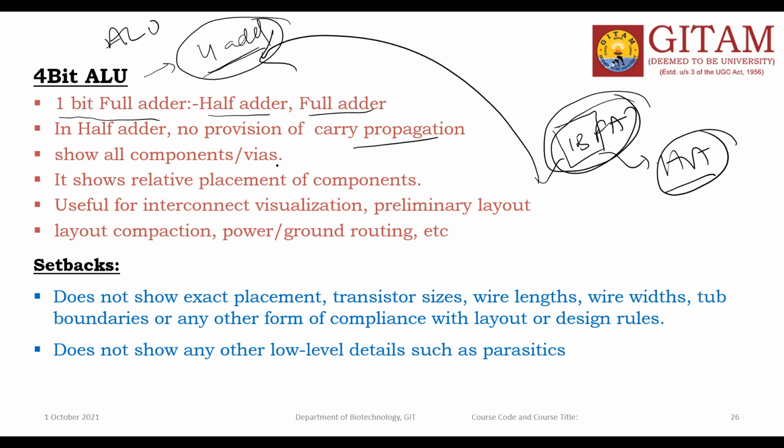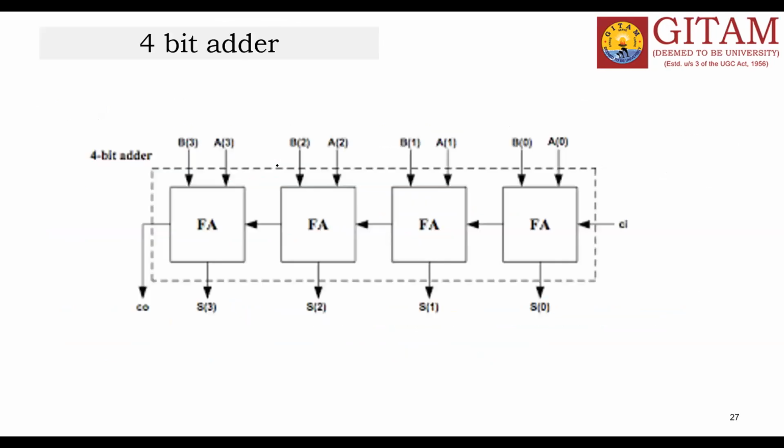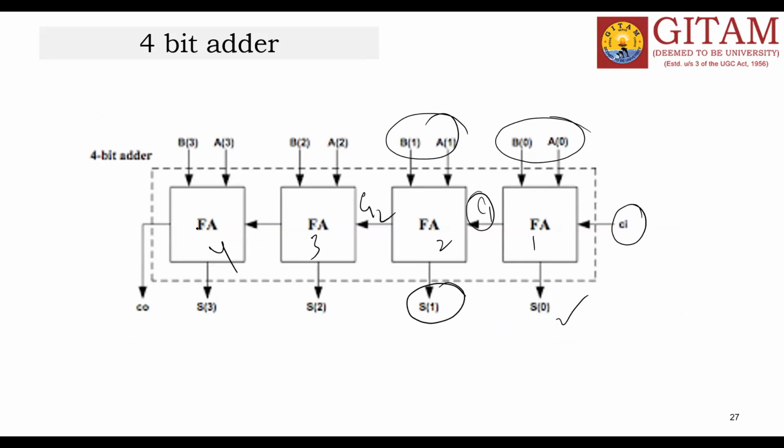Okay, so the next one is the 4-bit adder. In the 4-bit adder, we use 1, 2, 3, 4 full adders, 1-bit full adders. So this is the initial carry, and 2 bits adding, the sum is this one, and the carry is generated. With the second full adder, take the 2 inputs and this first stage carry, added, and the sum is S1 and it generates the carry C2. So like this, the carry is propagating.